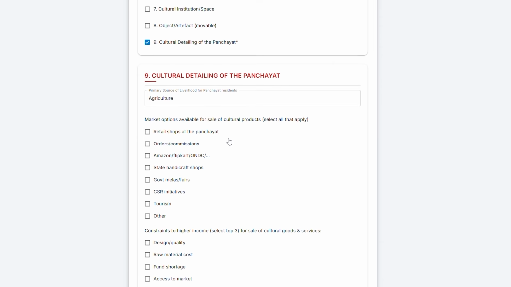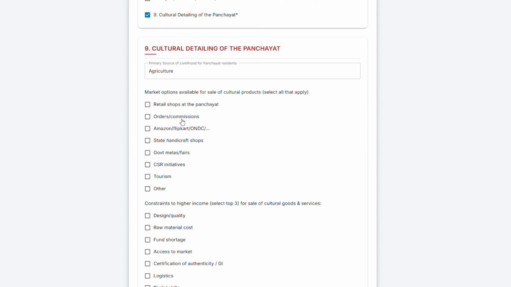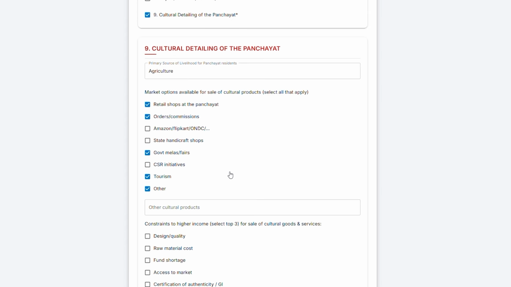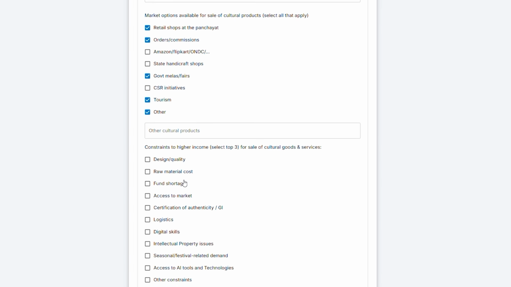Market options. Now, select all the options where local products are sold or marketed. For example, retail shops, orders or commissions, online platforms, state emporiums, government melas, tourism, CSR support. Constraints, top 3.